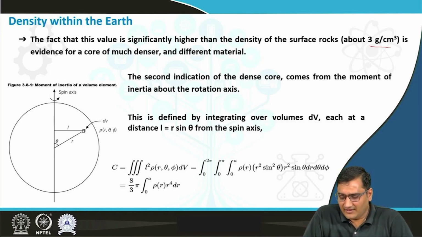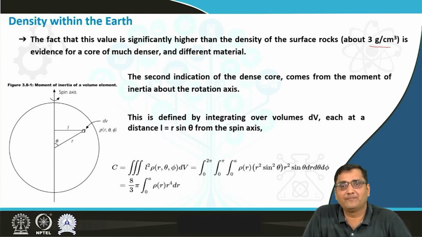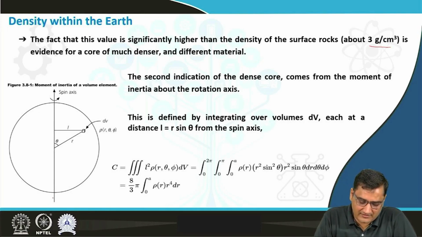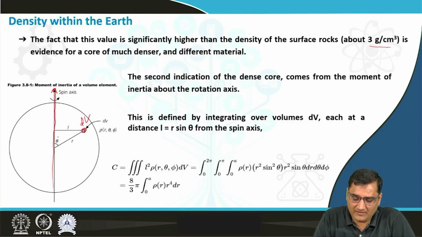The second indication of the dense core comes from the moment of inertia about the rotation axis. Consider this is the spin axis of the earth, and we take an elemental volume dV at a perpendicular distance l away from the spin axis.